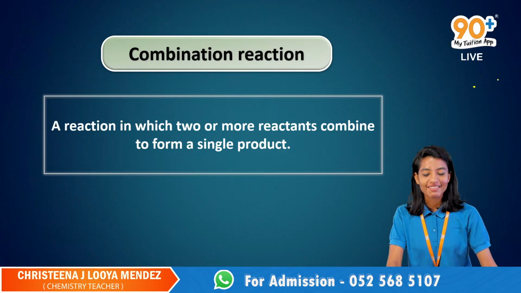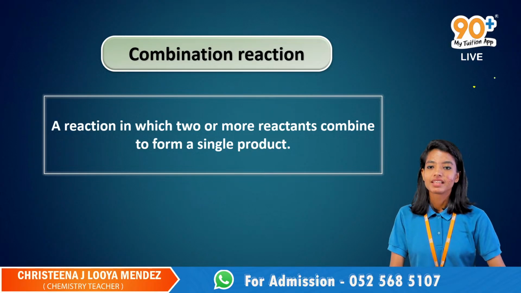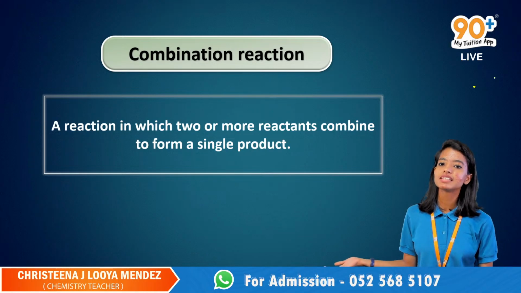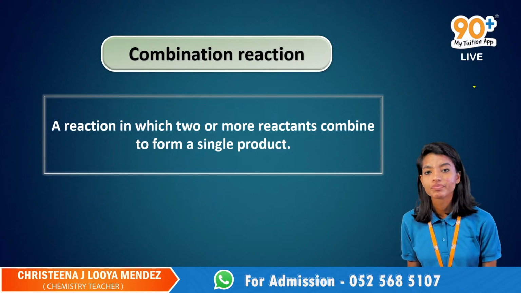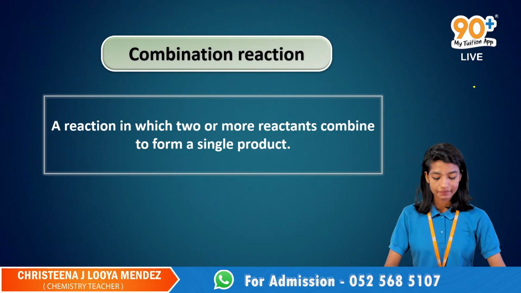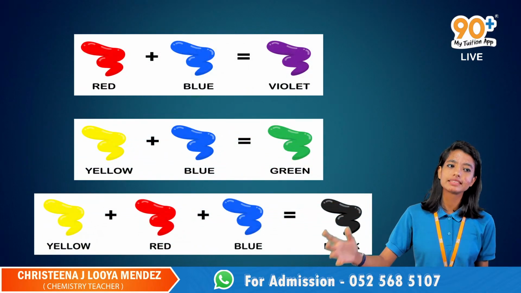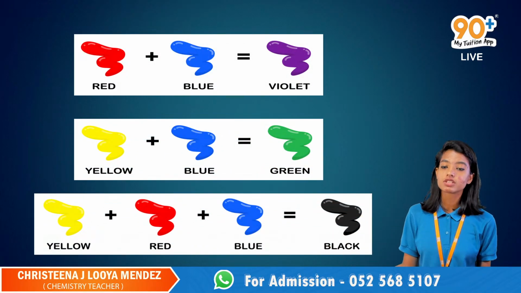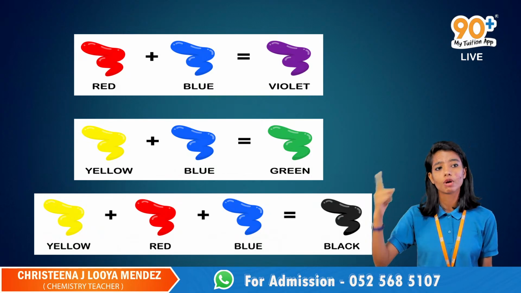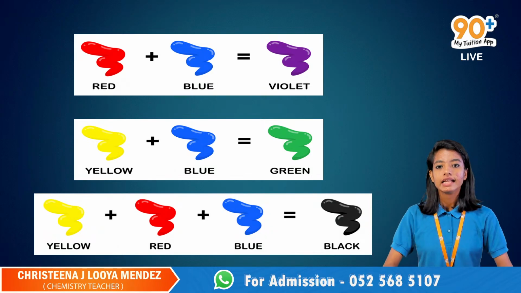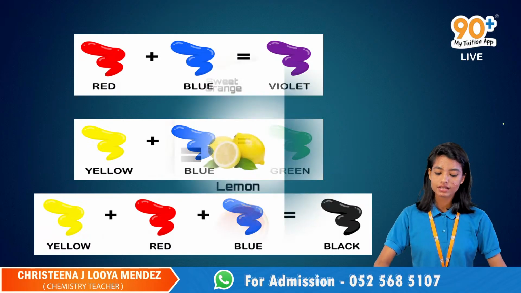Okay, so we have one more example. Wait for it. Done with the slide? Yes, very good. So here we go. The colors combine together to give a single color. You have to remember this, then you will get an idea about what a combination reaction is. So here we go with another one.